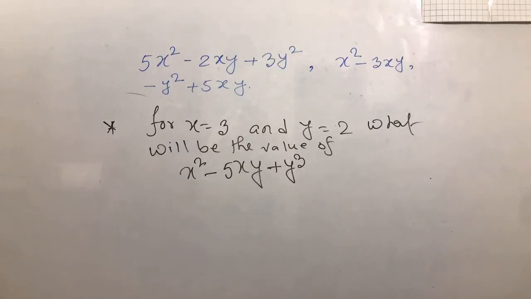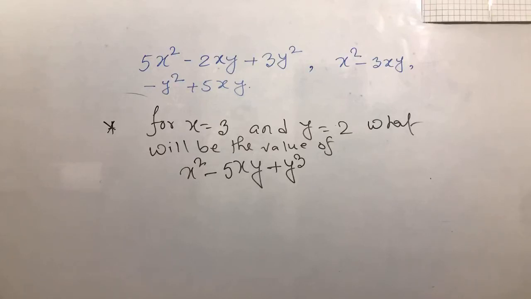Thank you, sir. My dear students, please do this one. For x equal 3, y equal minus 2, what will be the value of x square minus 5xy plus y cube? So the part of the terms is remaining except the variable or the part which is in the question. Yes, sir. Thank you, Sabbir Rahman. Actually, Sabbir Hussain, this is the coefficient except the remaining parts, like a square.